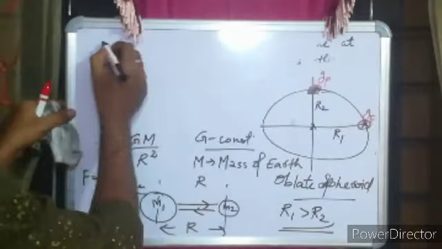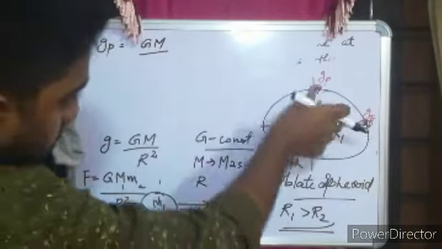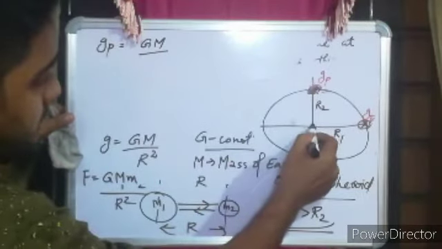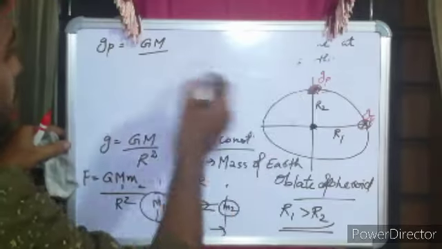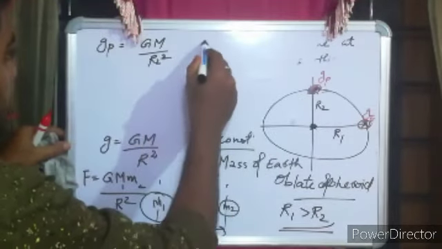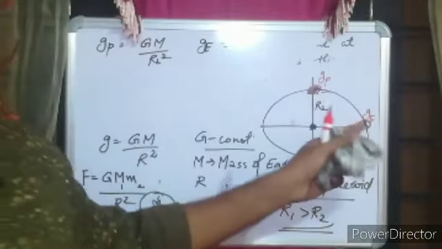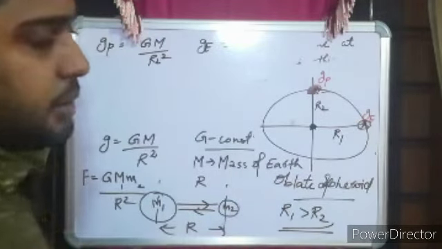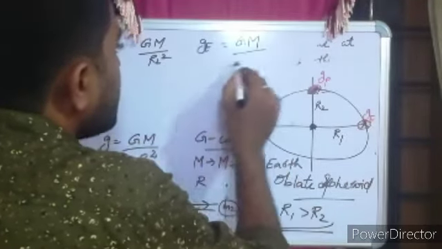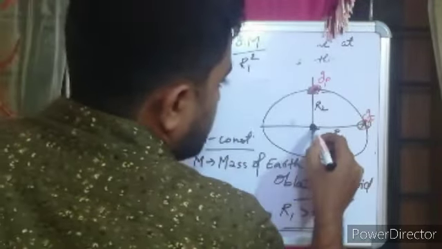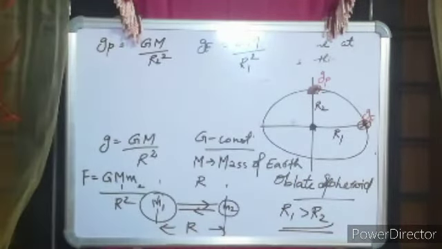Now if I substitute, gp will be equal to GM divided by r2 square, the distance between the center of the earth and an object at the pole. And if an object is at the equator, then the acceleration due to gravity, because of the force of attraction of the earth, is given by GM divided by r1 square, where the distance between the center of the earth and this object is r1.